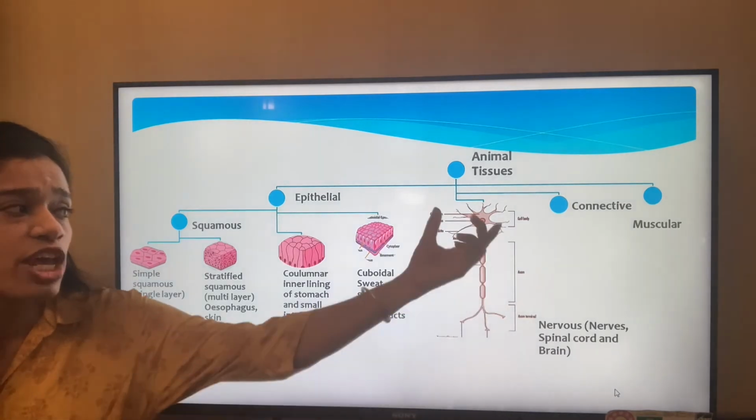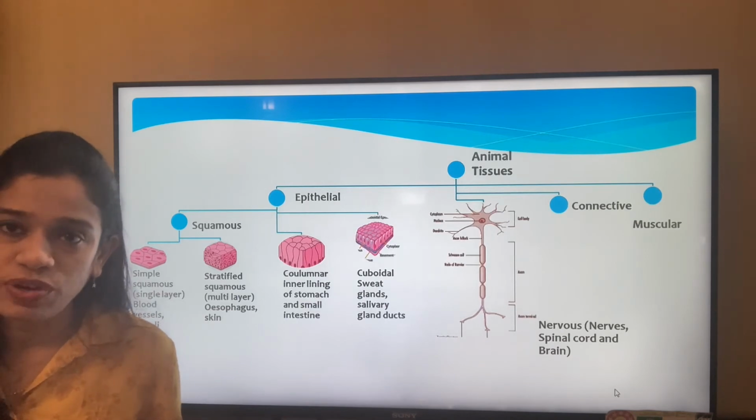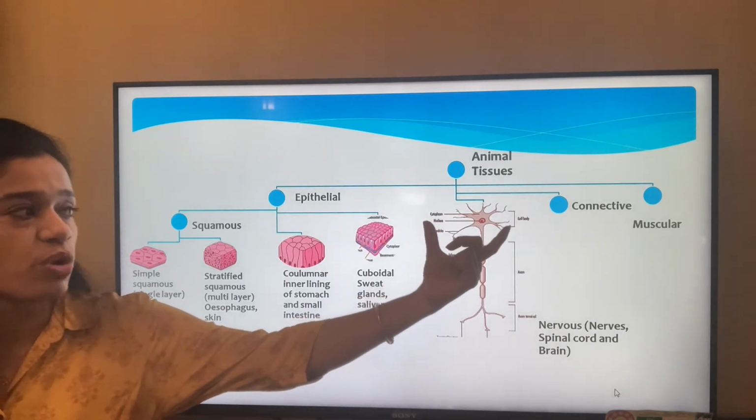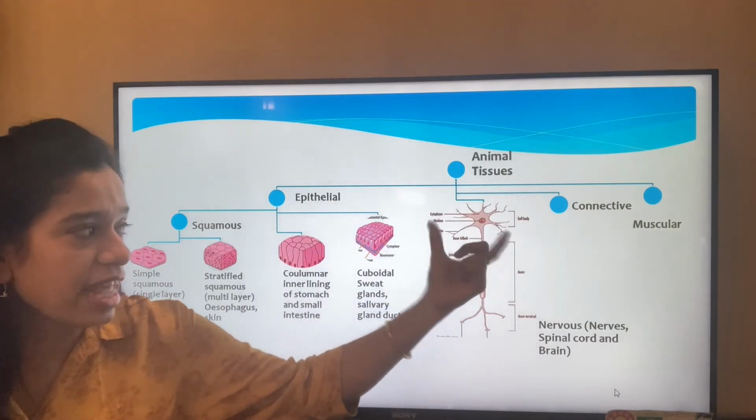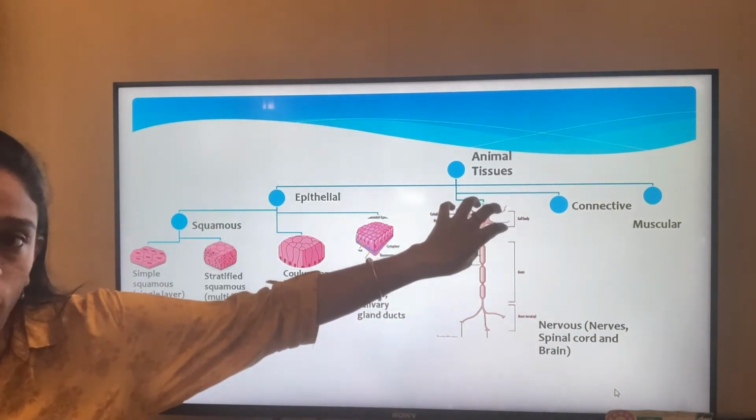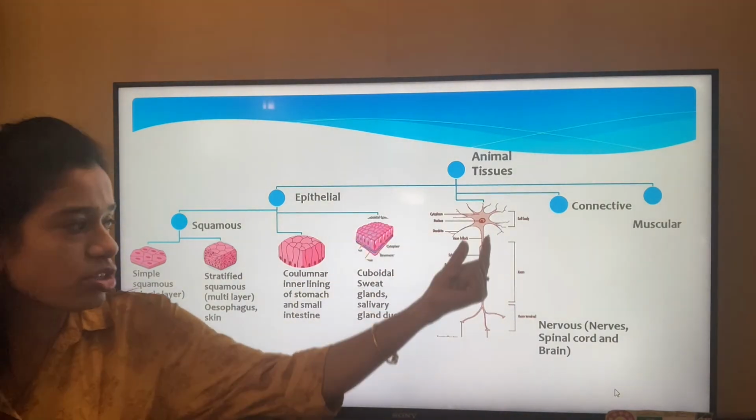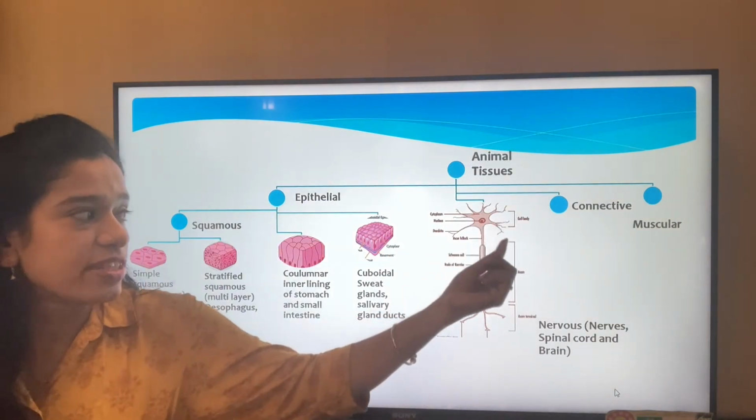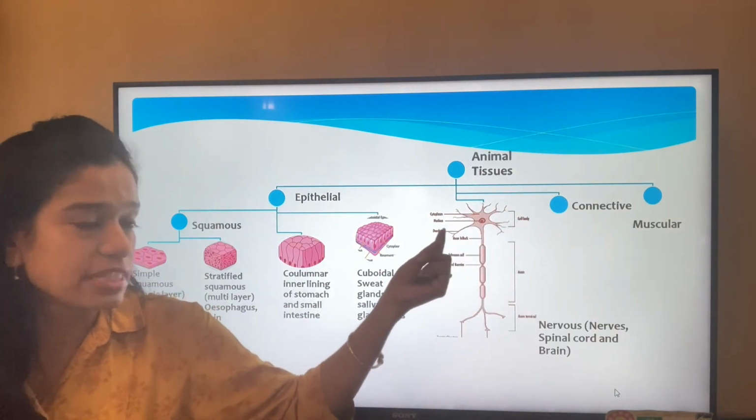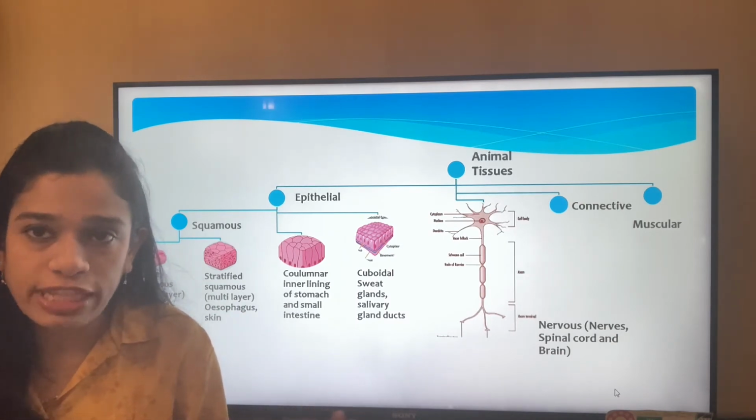So the nerve cell, you can see, it is like a stem-like structure which has a cell body. This part is known as the cell body or the soma, and this is called the axon. This stem-like structure is called the axon. And these thread-like structures which come out from the cell body or the soma are called the dendrites.